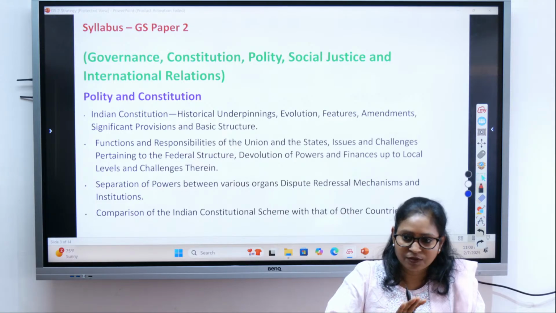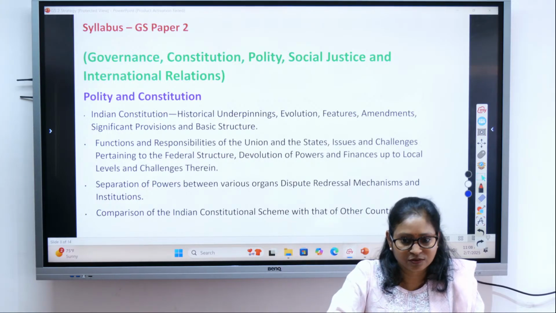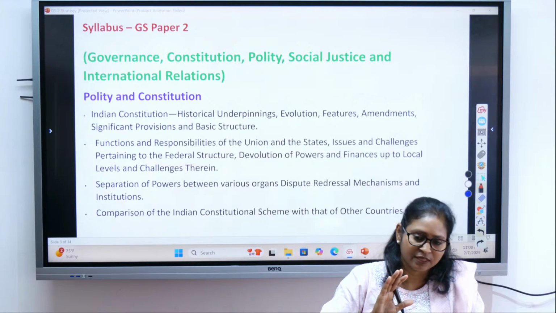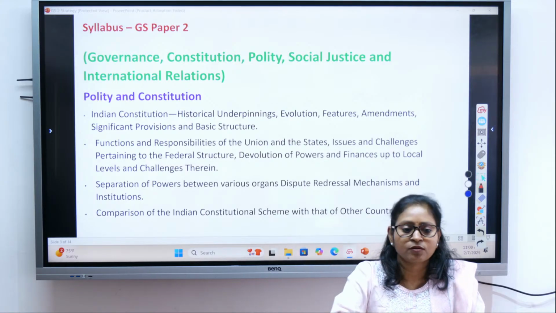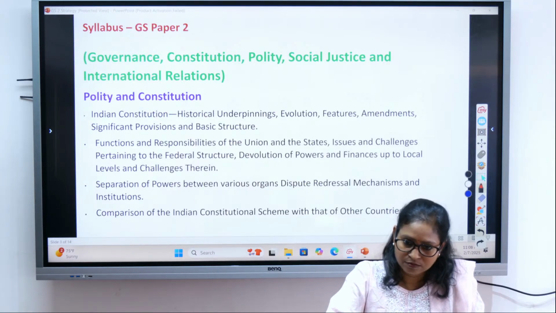Like for example, what is constitution? Why is it needed? So you can start with defining the constitution, isn't it? The definition and meaning of the term becomes very handy. There are other ways also to start, like you can start with some data, figures or facts. You can start with some quotation also, right?